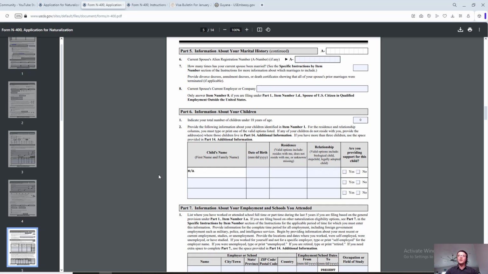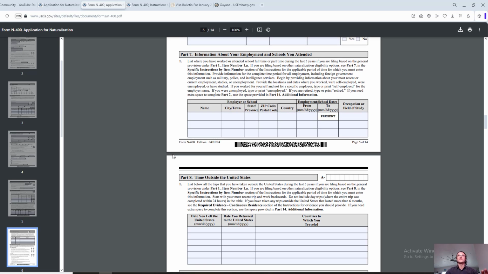Okay, moving further to part 7 now. We're talking about the employment and schools that you have attended for the past, yes, you guessed it right, 5 years.